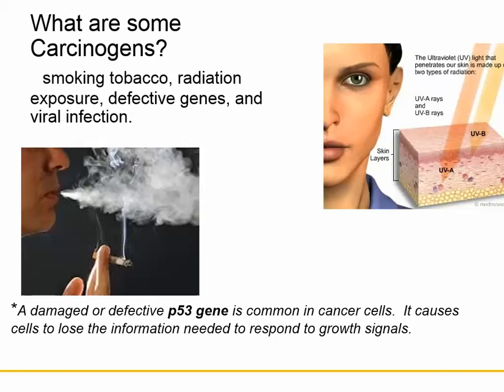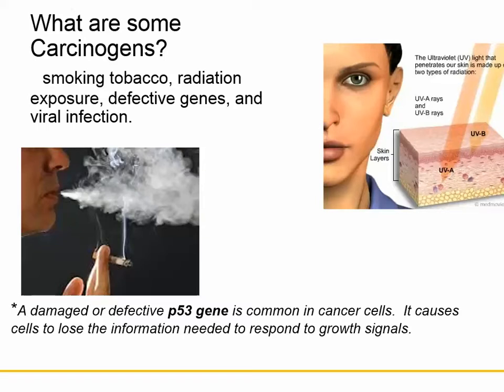I bet you can probably name some carcinogens. Smoking tobacco, that's right, radiation exposure, defective genes, and virus infection. Some of you may have had the HPV vaccine, and that is for human papillomavirus. That's one that causes a type of cervical cancer. Defective genes could be caused by a number of things.